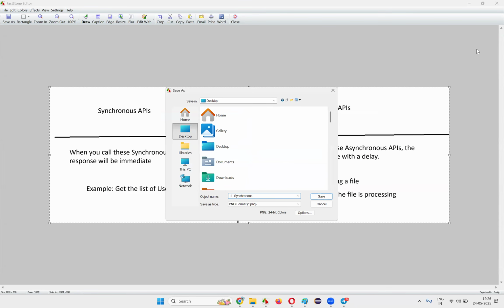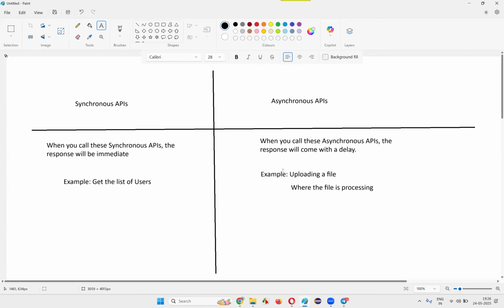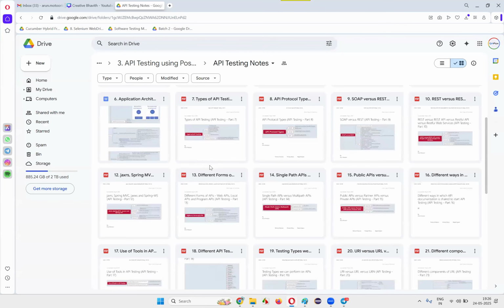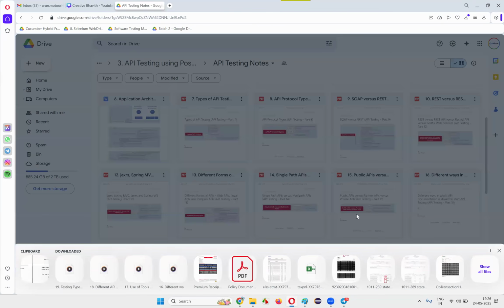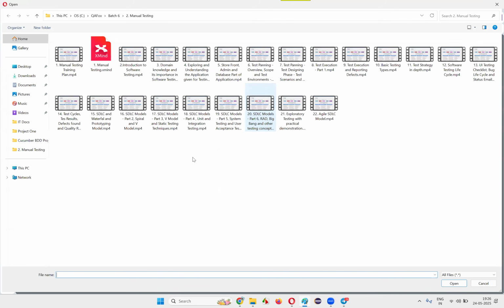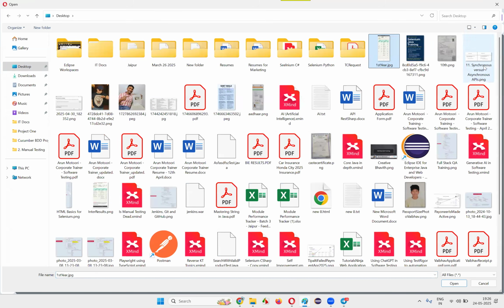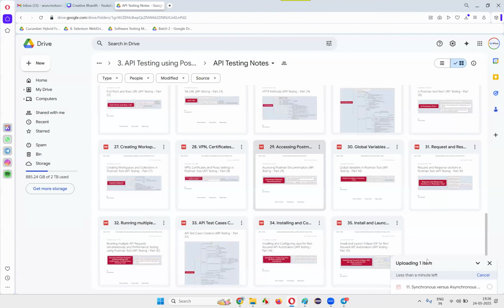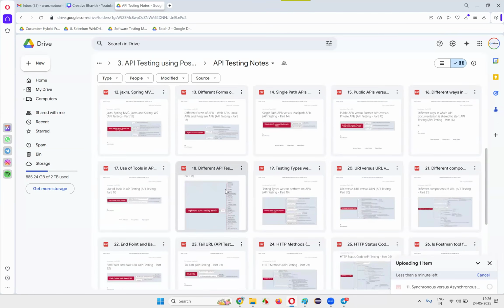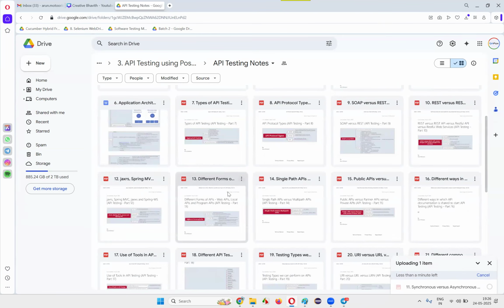Synchronous versus asynchronous APIs. Like this, I'll save this. I'll upload this here, because the notes are required, right? The older file has some wrong things, guys. That's why I didn't use that. Here, synchronous versus asynchronous. Uploaded. The next one, 12th.